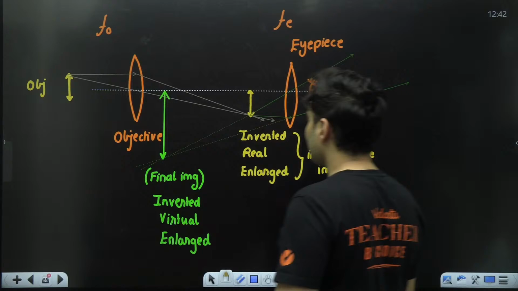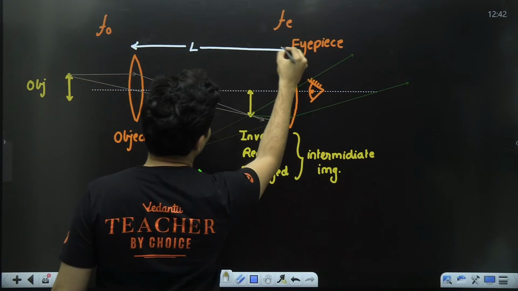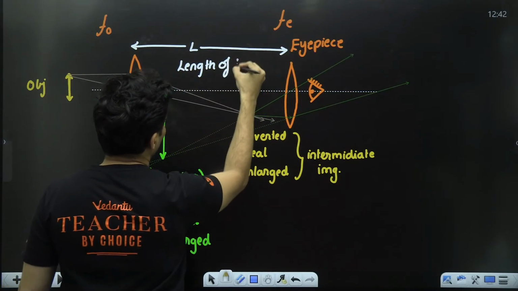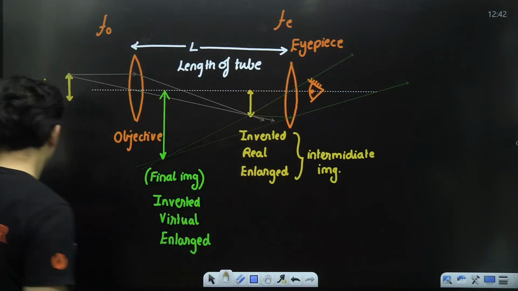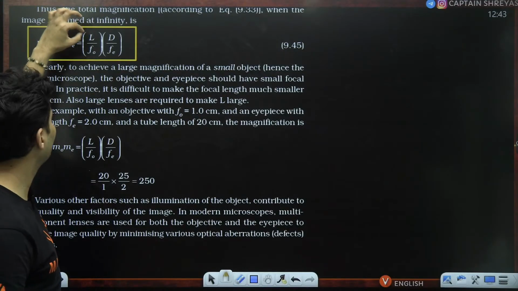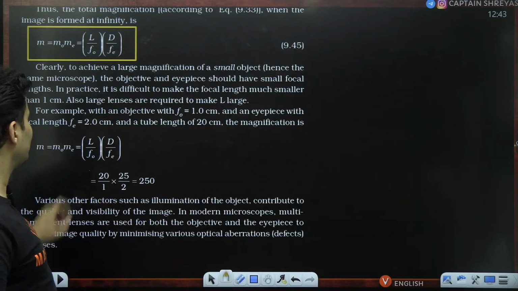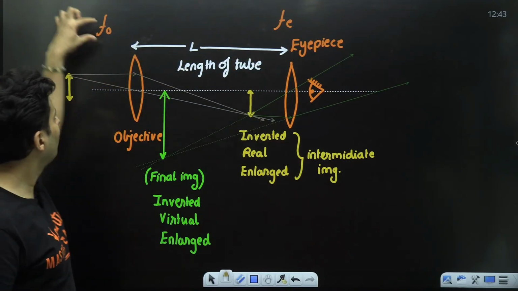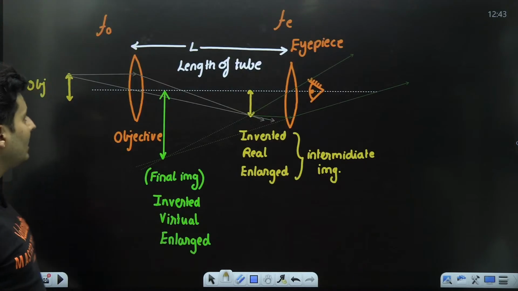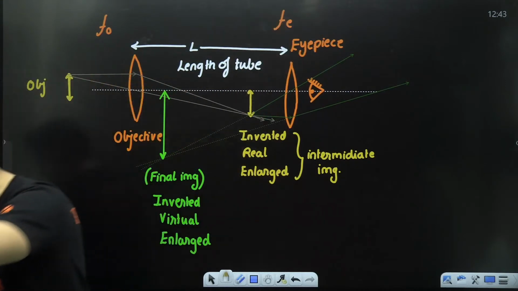Lastly, you need the distance between the two lenses, which is L. This is also called the length of the tube of the microscope. So the magnifying power is given by length of the tube by focal length of the objective, L by F naught, multiplied by D by Fe. What is D by Fe? Least distance of distinct vision divided by Fe. That's it. That is what it is.